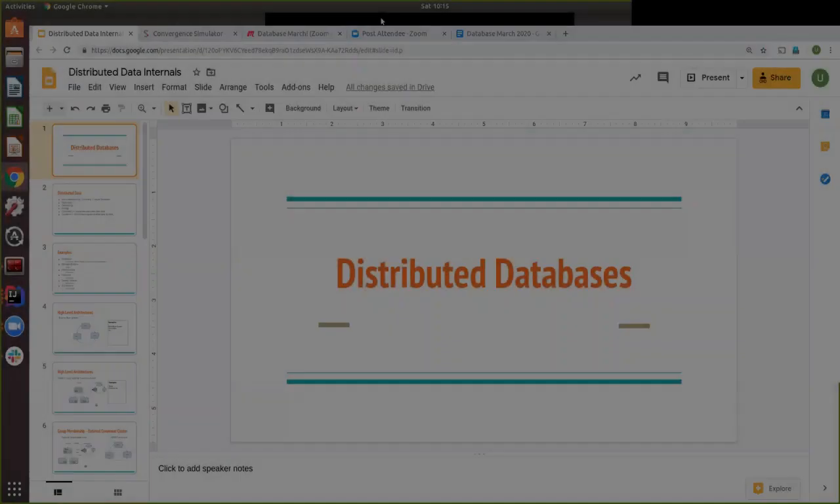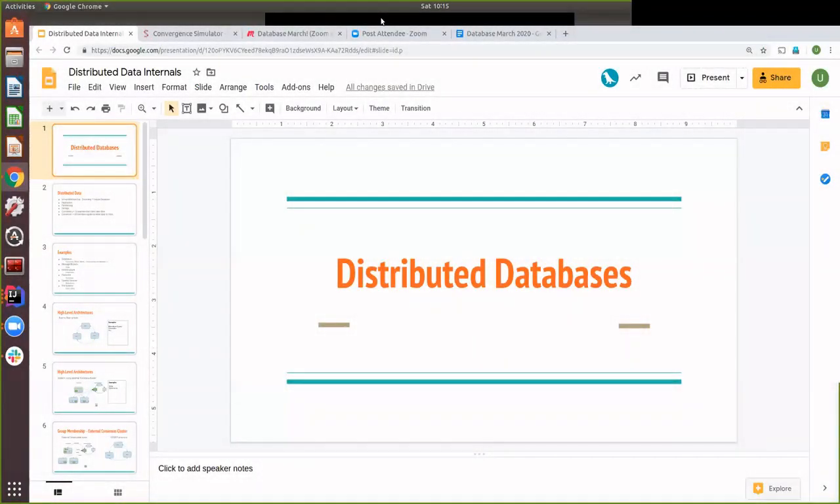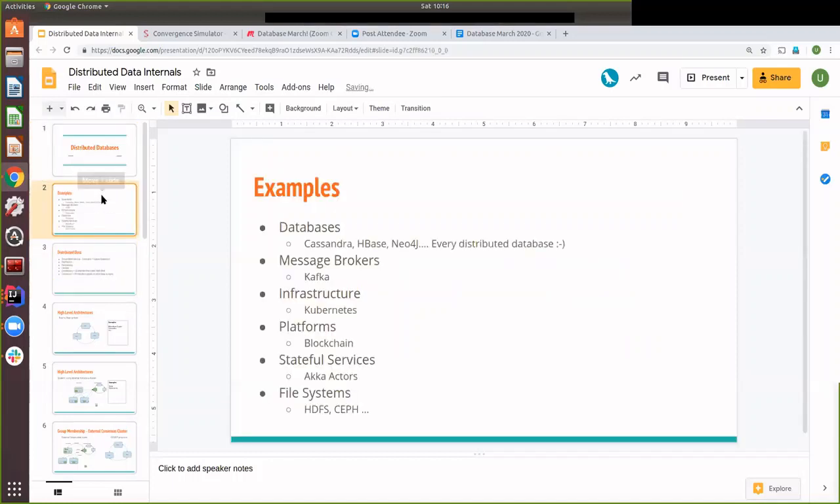Title is distributed databases, but a lot of concepts that we'll talk about and see code for are common for any system which needs to store data on multiple servers. And we'll probably see what the examples look like. So databases, the standard ones like Cassandra, HBase, and others.